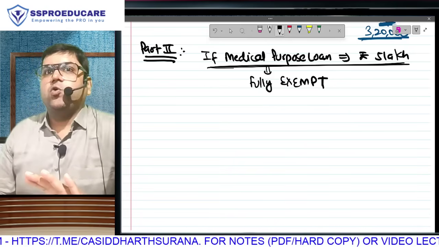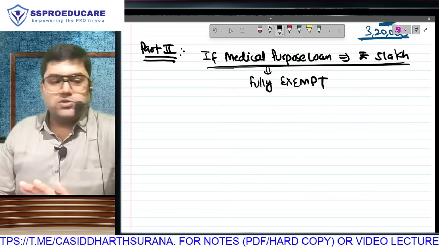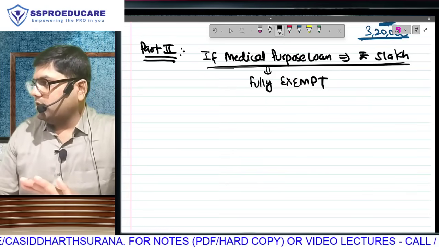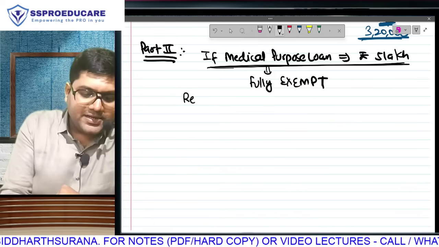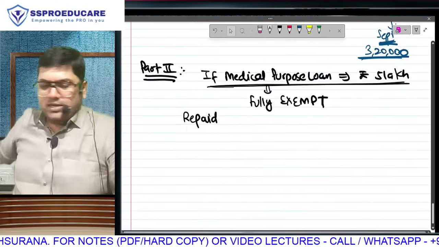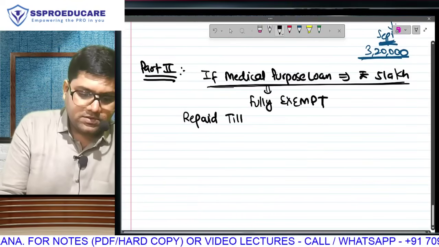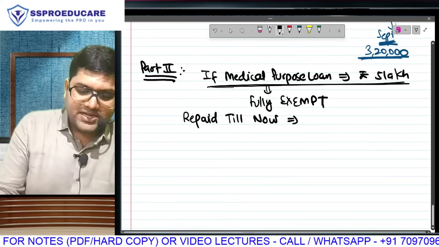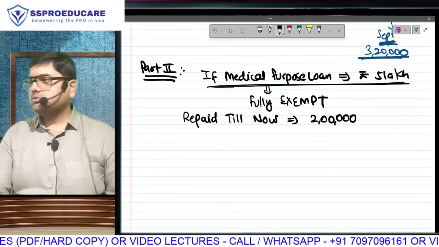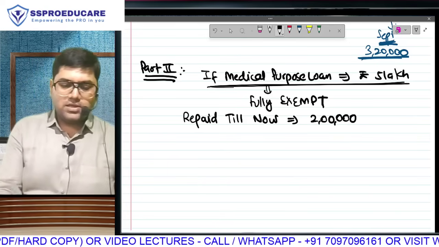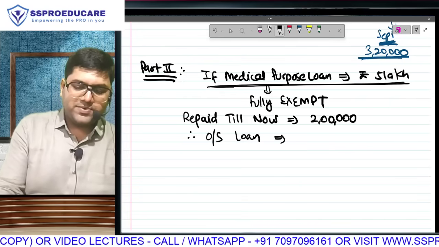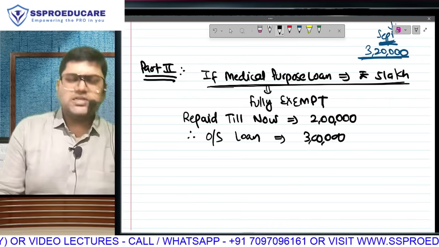What should the employee do with respect to this borrowing of 5 lakh? Slowly and gradually, in small amounts, repay this money back to your employer. He has repaid till now, supposedly 2 lakh. Possible? Therefore, first question, what is the outstanding loan still remaining to be repaid? 3 lakh. Does that make sense?